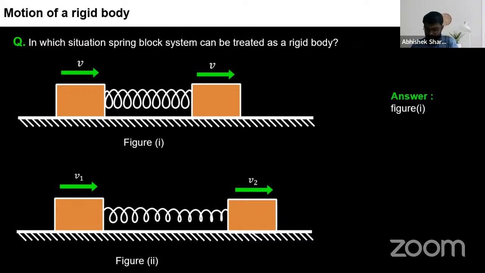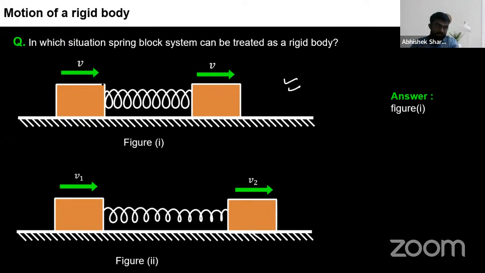Answer is what you can see on your screens. Answer is figure 1. What's the reason? Because both of these blocks, which are moving with the v speed, are keeping the spring in between them in a stable position. So they're moving like this.